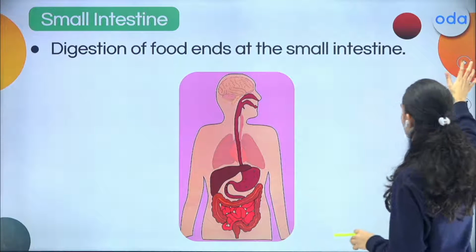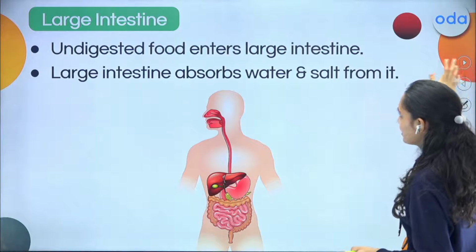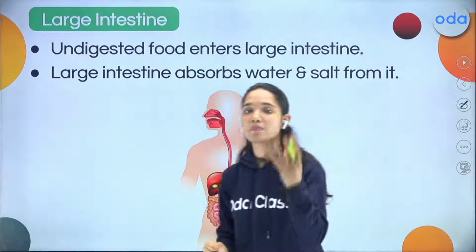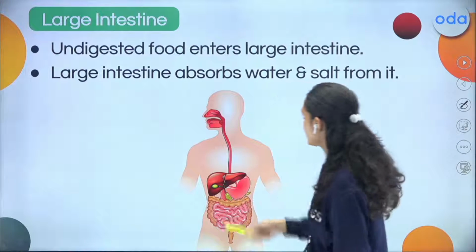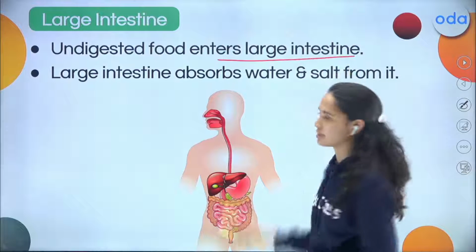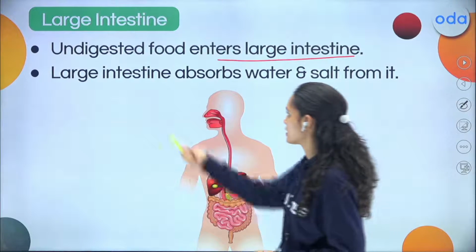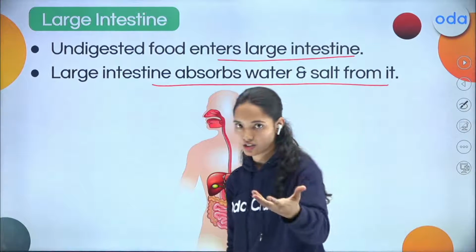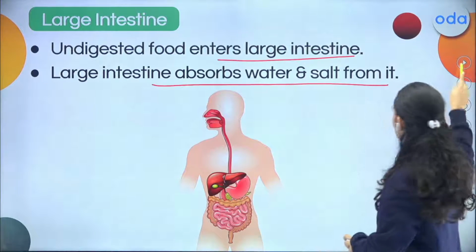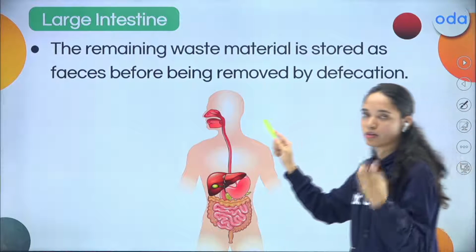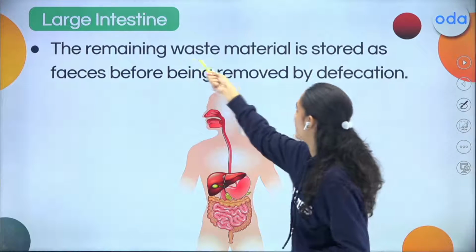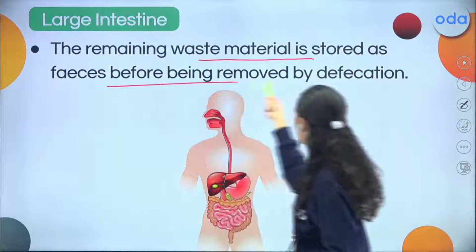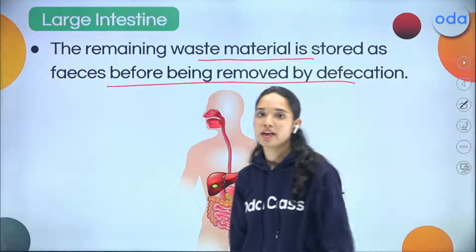And now what does the small intestine do? The small intestine absorbs the nutrients, and whatever the remaining undigested food is now enters the large intestine. And this large intestine absorbs the water and salt from that undigested food, and the remaining thing is removed out of the body as waste material. Okay, and it is stored as feces before being removed, and this is your defecation.